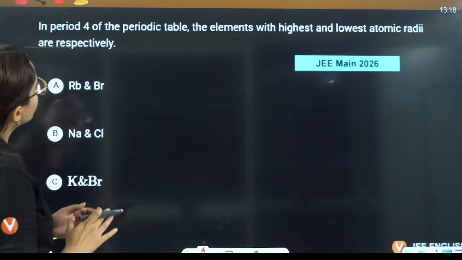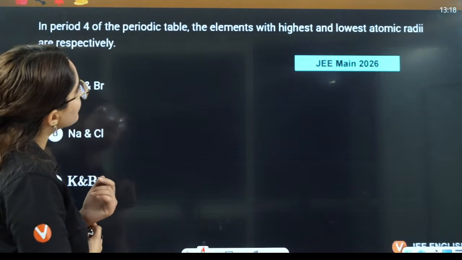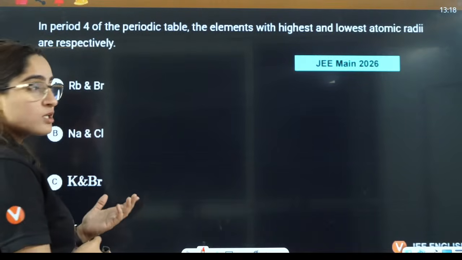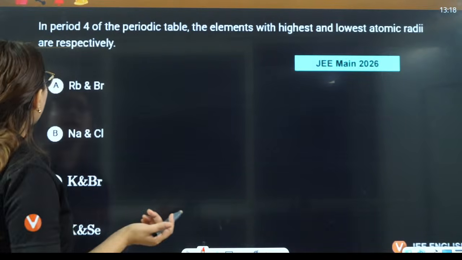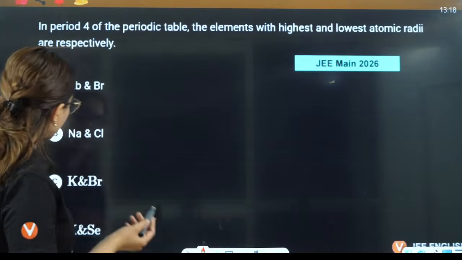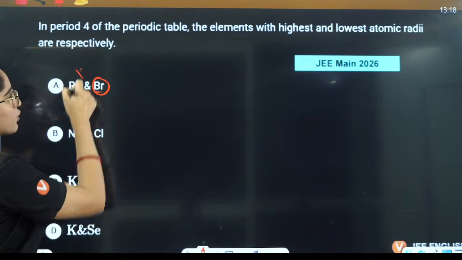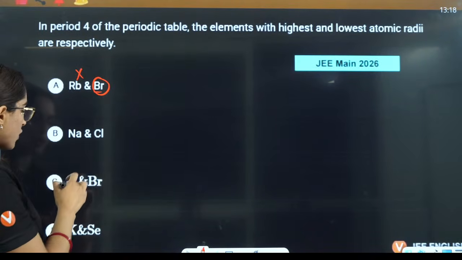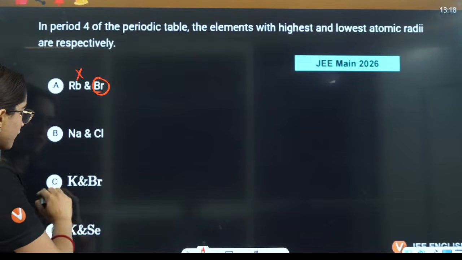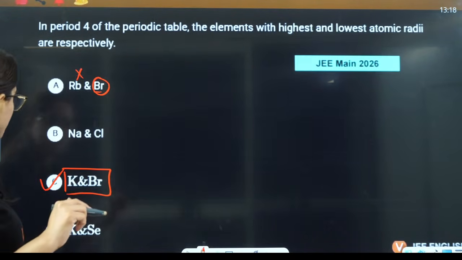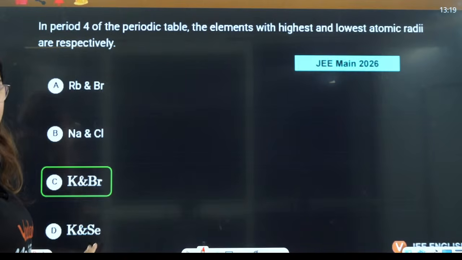They are talking about elements with highest and lowest atomic radii respectively. See, krypton is not given to me. So I'll take it that the lowest one will be bromine. Rubidium will not be the maximum here, that is not there only. So you have potassium, so the answer will be potassium and bromine. That is C is the correct answer.